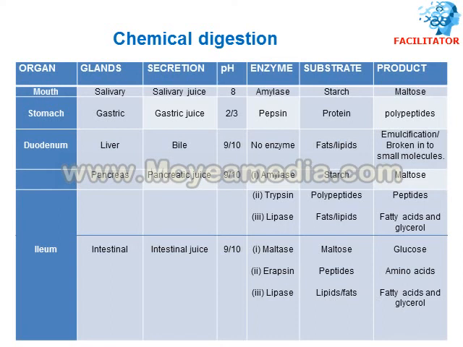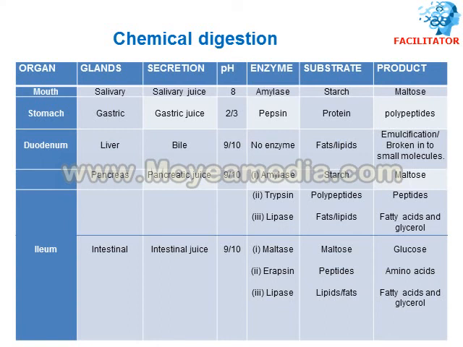In the mouth also starch is digested into maltose, whereas the pH levels are different. In the mouth the pH is around 7 to 8, but the pH in the duodenum is 9 to 10. So the pH required for salivary amylase is around 7 to 8, and the pH required for pancreatic amylase is 9 to 10. But both of them are acting on starch only, so starch is digested into maltose.